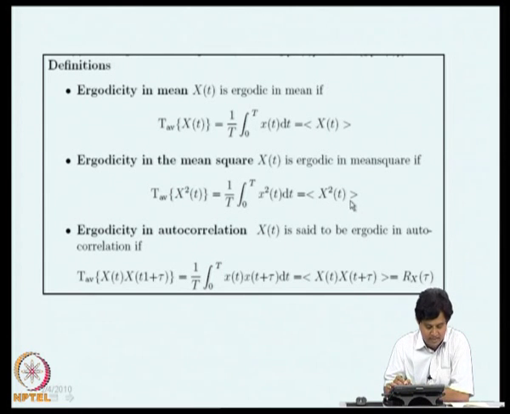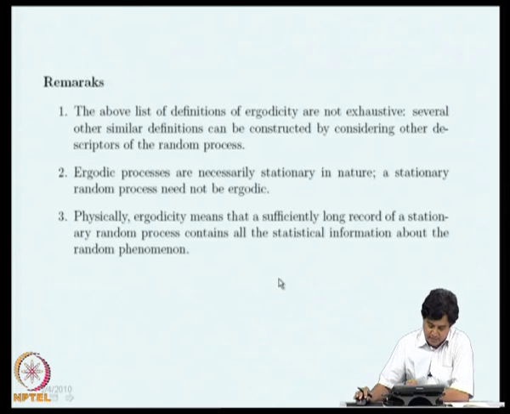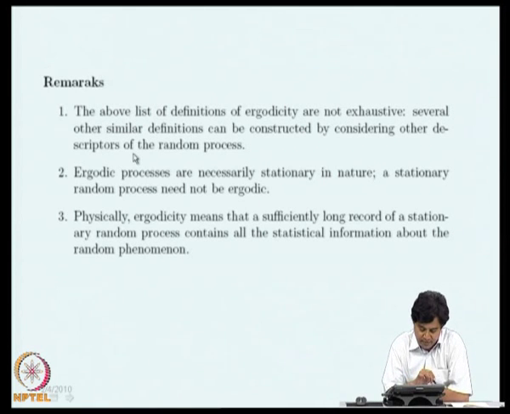So, this definition can be extended to cover, for example, ergodicity in autocorrelation. You consider the expected value of x of t and x of t plus tau. This is the time average that we could compute from a single sample. If these two averages are the same, we say that the process is ergodic in autocorrelation. This equality, although I am writing it here as an equality, we have to interpret it carefully. What does it mean? Before we come to that, we can make a few remarks on what we discussed till now.